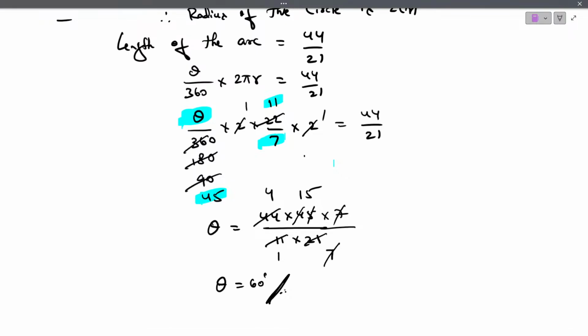Any doubts? Is this clear? Clear? Any doubts? Any doubts still here? No doubts? Good. I hope you have got the idea how to solve the problem.